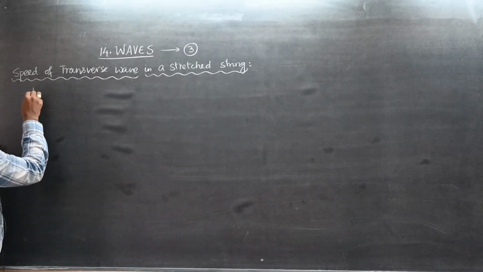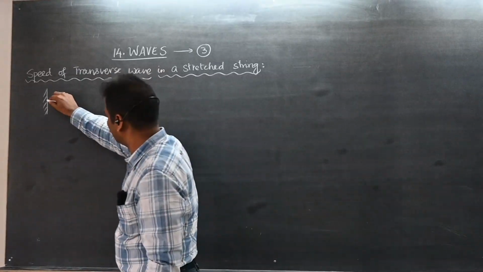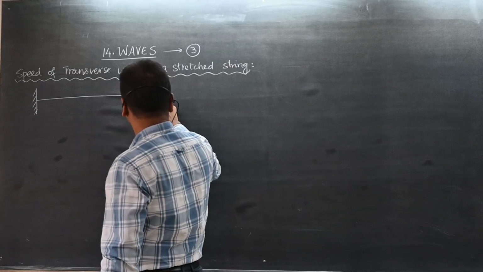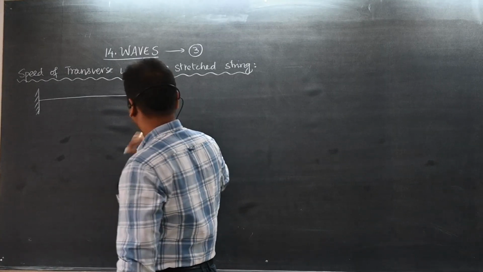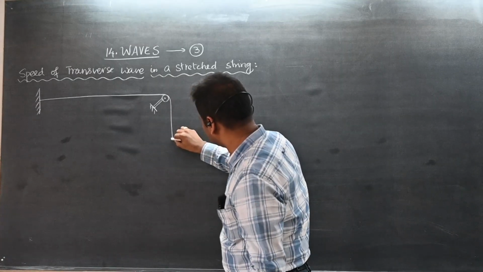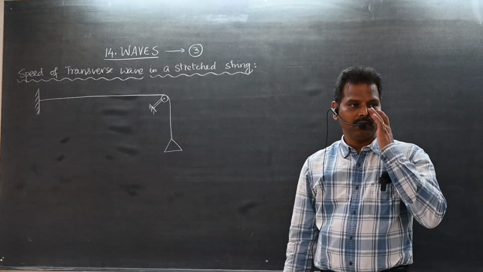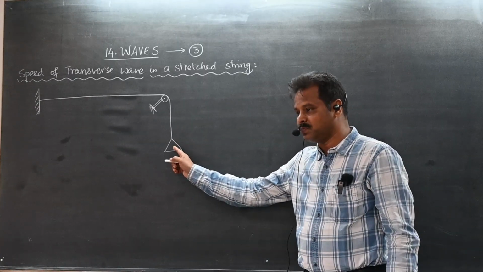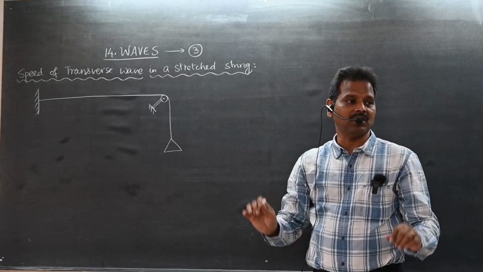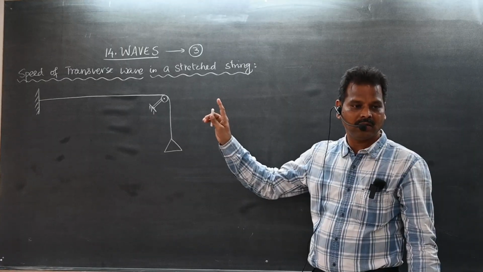Students, if a string is connected to one support, passing over a pulley, and the other end of the string is suspended to a pan, and when there is no load in this pan, the string does not have tension. The string is not taut, T-A-U-T, not taut.